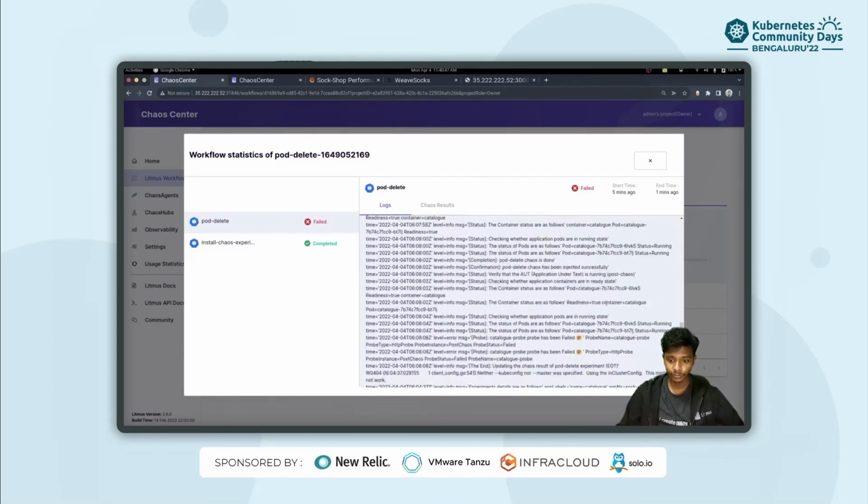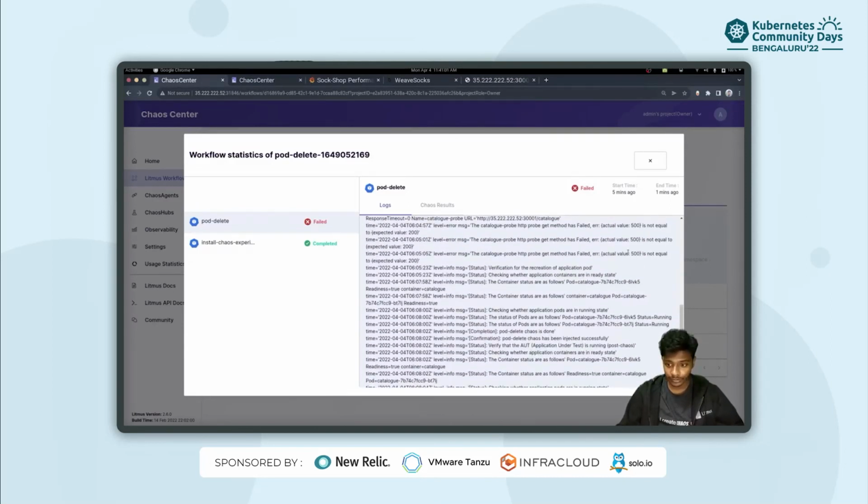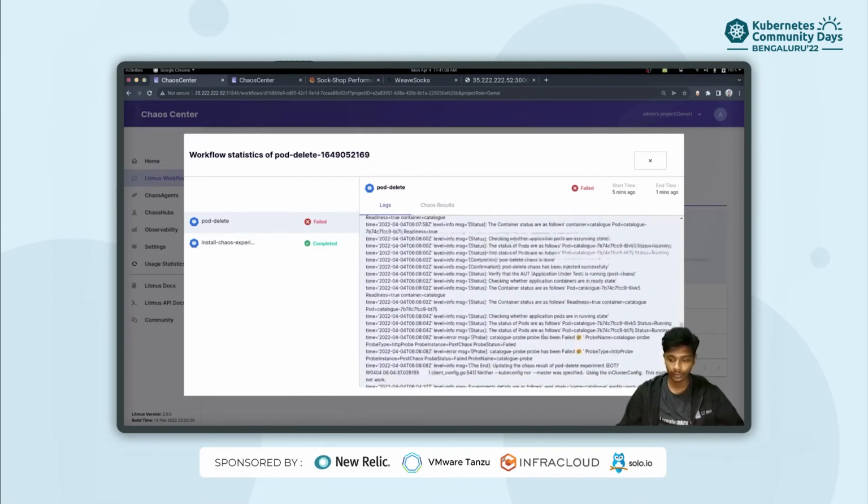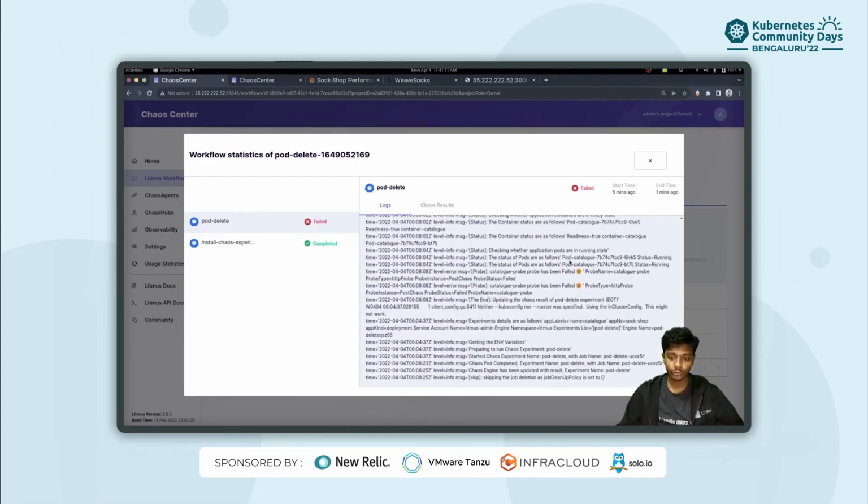And therefore, this has been the main reason why our chaos experiment failed, because the probe that we had defined for the validation of whether our catalog endpoint is available or not failed, because we didn't get the expected value of 200, and the actual value that we received was 500. So that's how you will be assured why exactly your chaos experiment failed, and you can therefore take measures to improve the application resiliency.